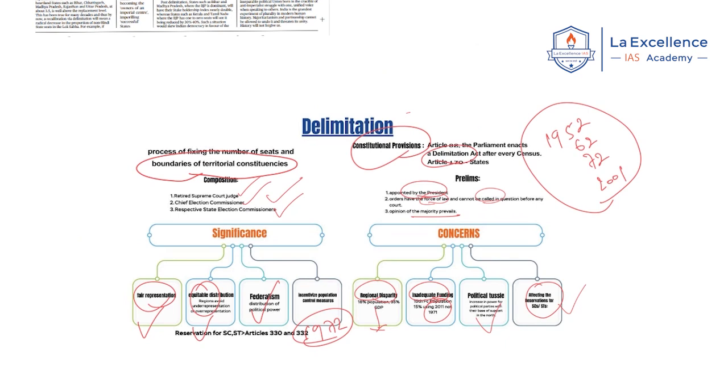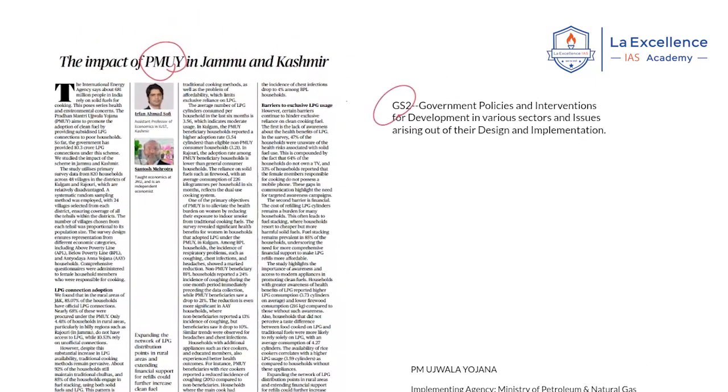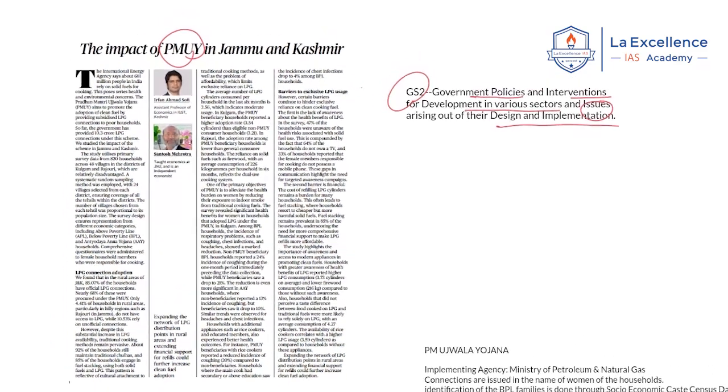Now, coming to the next article. This article is about the Pradhan Mantri Ujjwala Yojana. Recently, a survey was conducted in certain villages and districts of Jammu and Kashmir about the reach of this scheme. This article is important from the examination perspective. In the GS Paper 2 syllabus, there is an item on government policies and interventions for development in various sectors and issues arising out of their design and implementation. This author also highlighted certain issues in the design and implementation of the Pradhan Mantri Ujjwala Yojana. These are the things we are going to discuss.